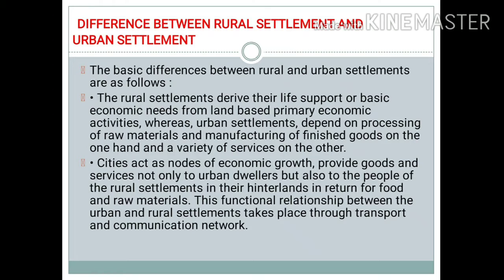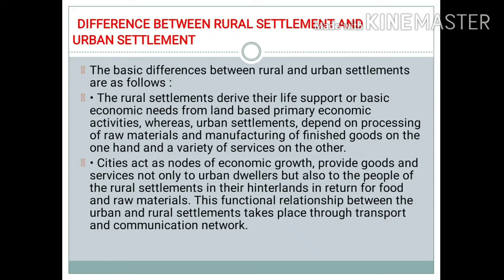The second difference between rural and urban settlement is as follows. Cities act as nodes of economic growth and provide goods and services not only to urban dwellers but also to the people of the rural settlements in their hinterlands, in return for food and raw materials. So here we can see that rural and urban settlements are interrelated.